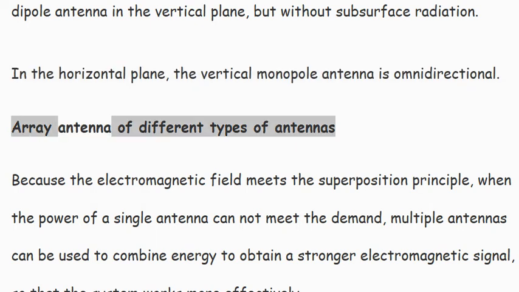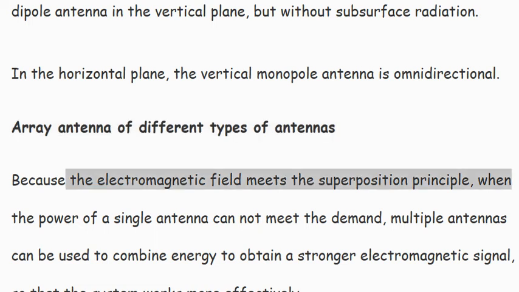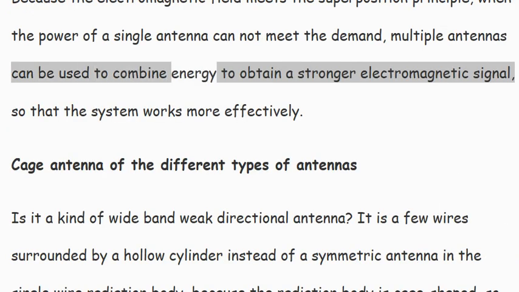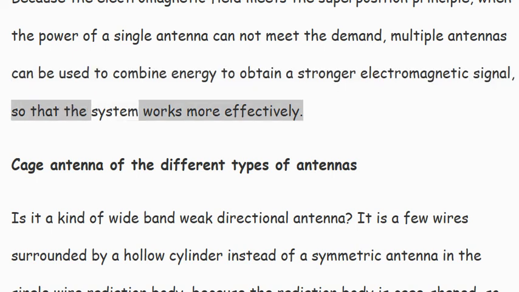Array antenna, of different types of antennas. Because the electromagnetic field meets the superposition principle, when the power of a single antenna cannot meet the demand, multiple antennas can be used to combine energy to obtain a stronger electromagnetic signal, so that the system works more effectively.